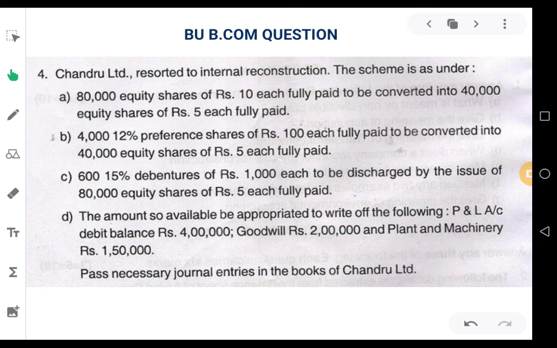How much debentures are there? 600 debentures of 1,000 rupees. So 600 into 1,000 should come to 6 lakhs. 6 lakhs rupees worth of debentures are converted into 80,000 equity shares of rupees 5 each. That is 80,000 into 5, that comes to 4 lakhs.